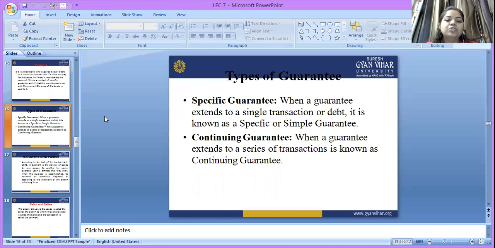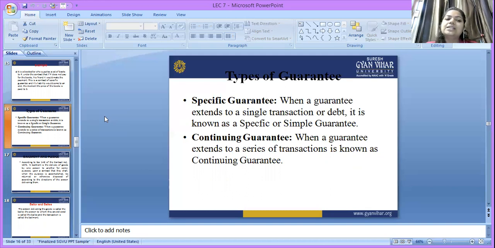C is liable to pay that amount in a series of transactions. That means he can pay 5,000 one month, 5,000 next month, 5,000 the third month, and 5,000 the fourth month. Here the series of transactions are paid by another party, that is a surety, and that is known as the continuing guarantee.